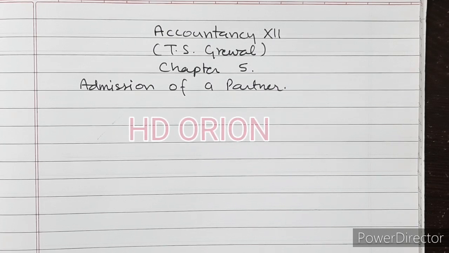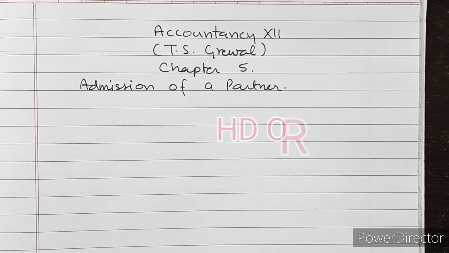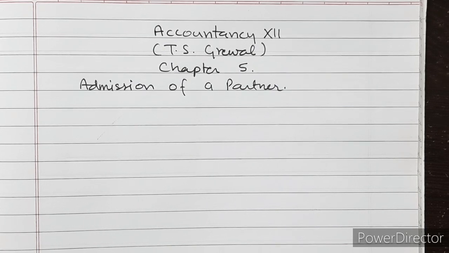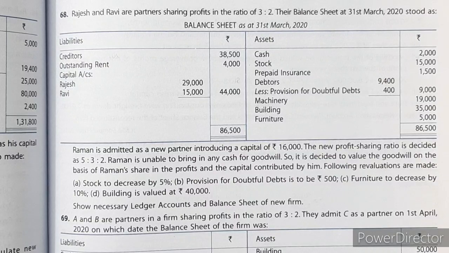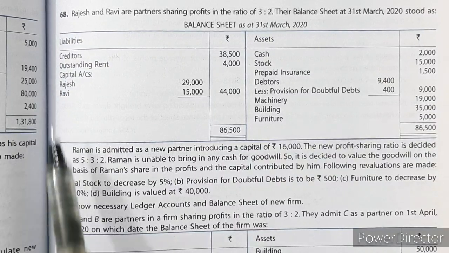We are studying accounting for partnership firms for class 12th and the book is T.S. Grewal. Presently we are discussing chapter 5, that is admission of a partner. Today we shall see preparation of revaluation account, partner's capital account and balance sheet. Let us see question number 68.